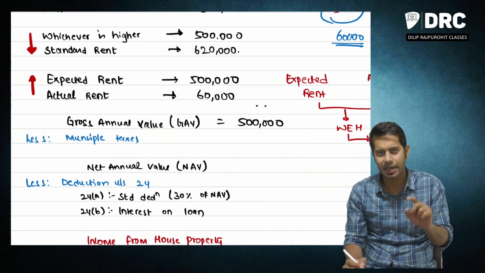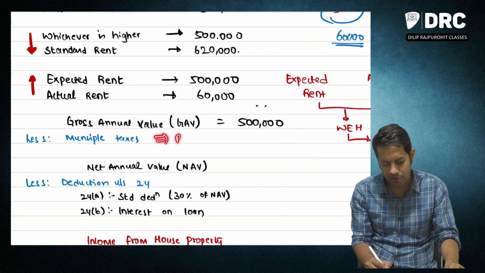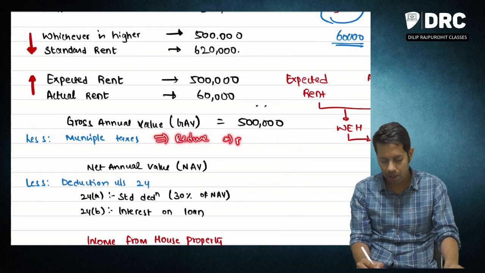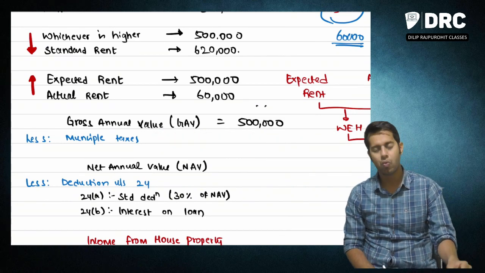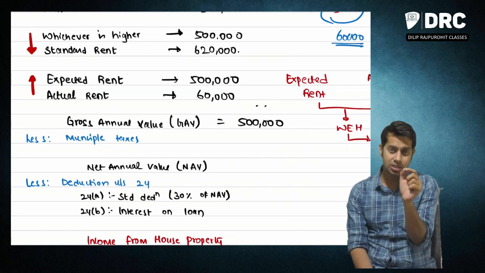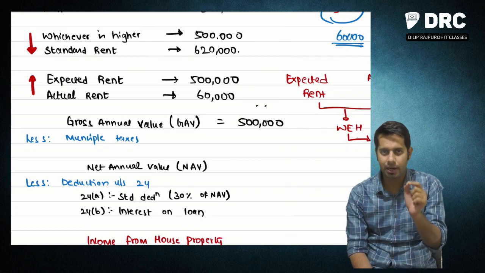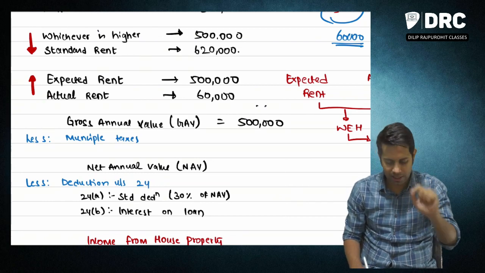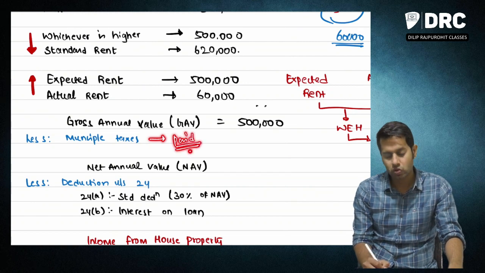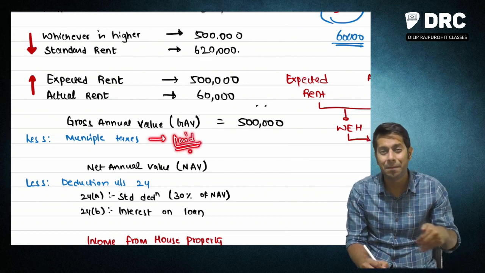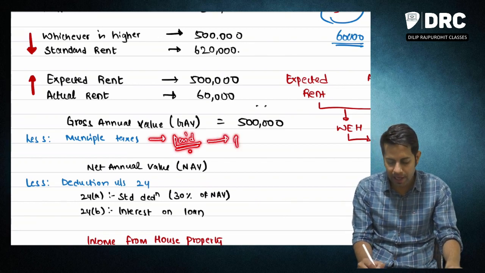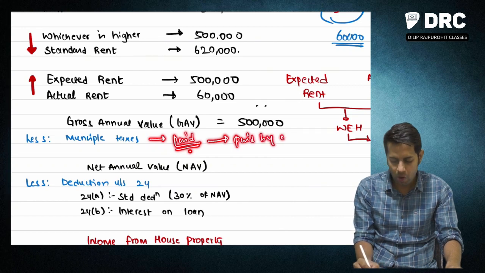So if municipal taxes are given in percentage format, you are required to compute it on municipal value. Now what is very important about this municipal tax is that it is allowed as deduction. I repeat, municipal taxes is allowed as deduction only when it is paid. So it is allowed as deduction on payment basis, and it is required to be paid by the owner.